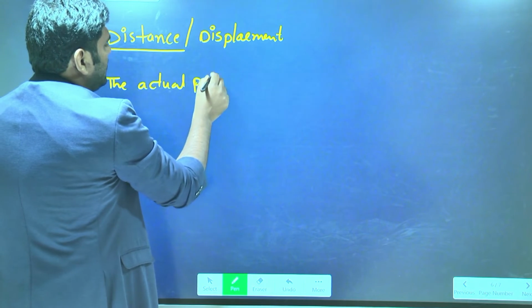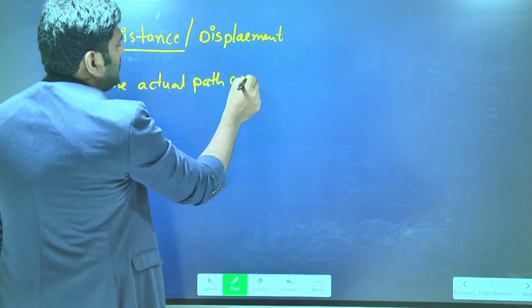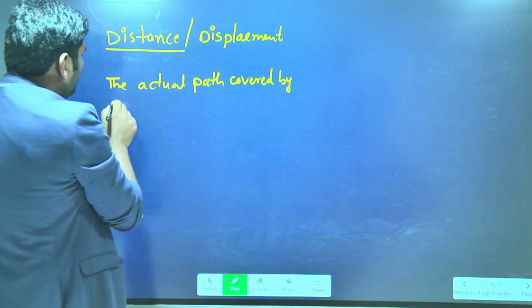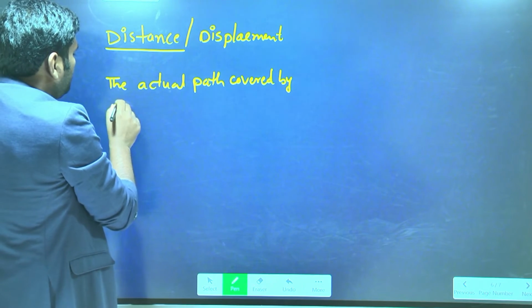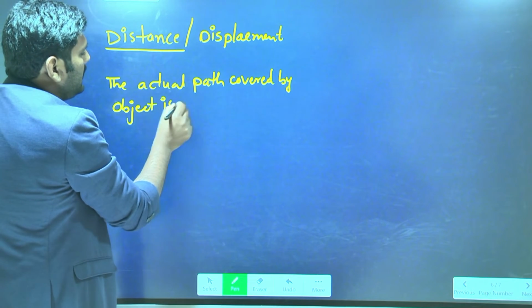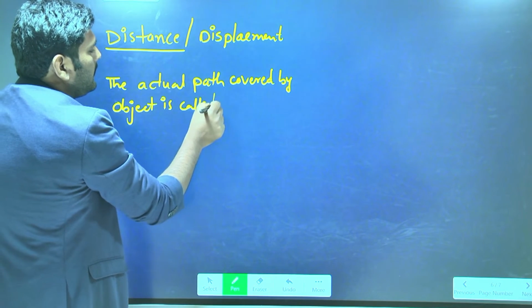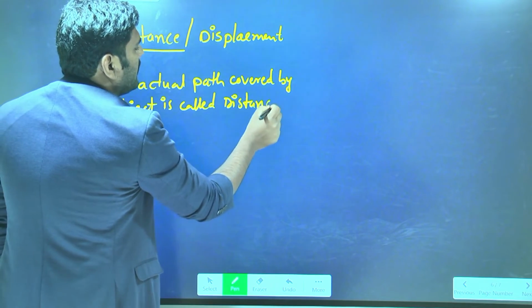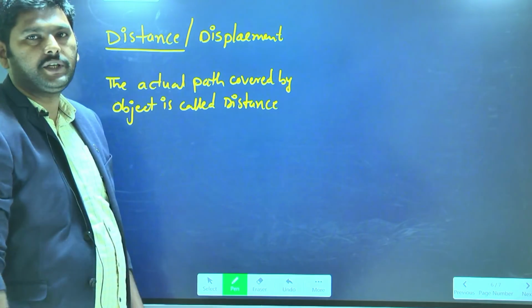The actual path covered by the object is called distance. Actual path covered by the object is called distance.